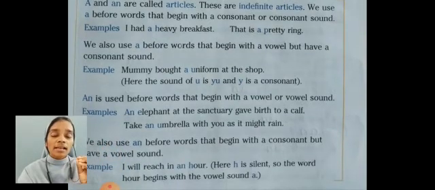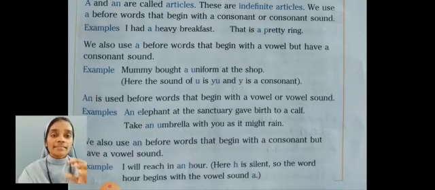Next, article an is used before words that begin with a vowel or vowel sound. Where do we use article an? We use article an before words that begin with a vowel or vowel sound. For example, an elephant at the sanctuary gave birth to a calf. Which is the noun here? Elephant. The word elephant starts with the vowel letter E, so we use article an before that. An elephant.